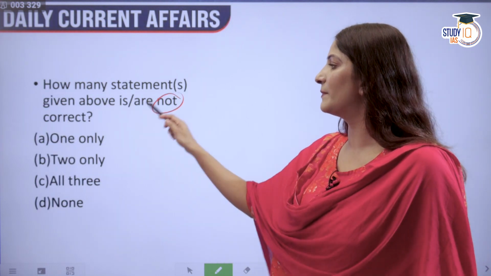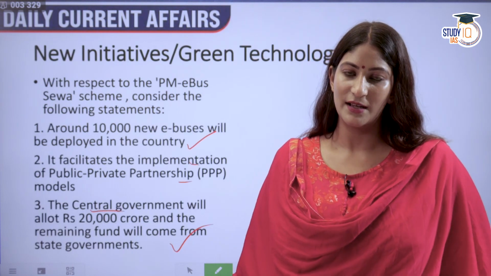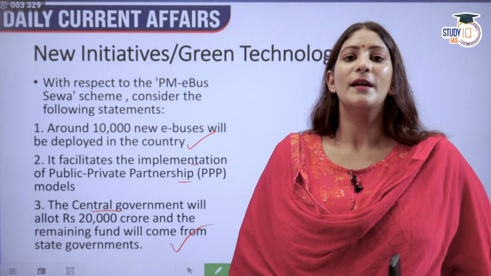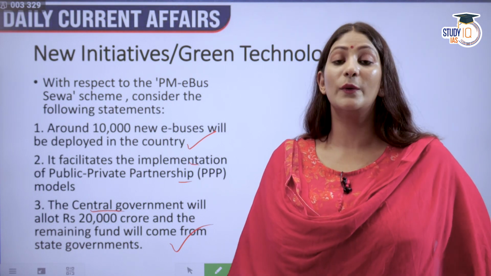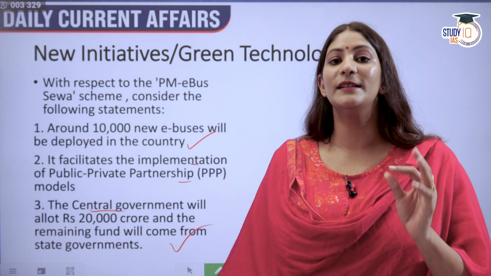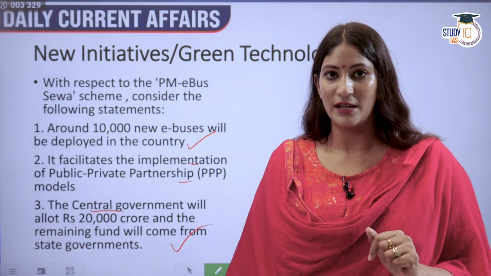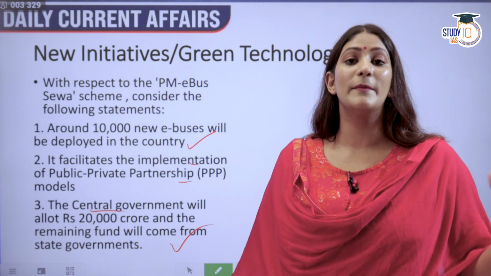So how many of the statements given above is or are not correct? Under the PM e-Bus Sewa scheme, what does the government aim to do? To ensure that transport and mobility is green. Green as in, it is not emitting carbon.